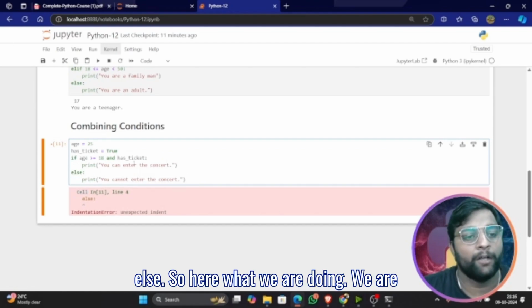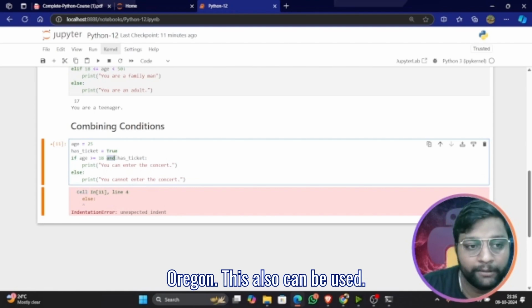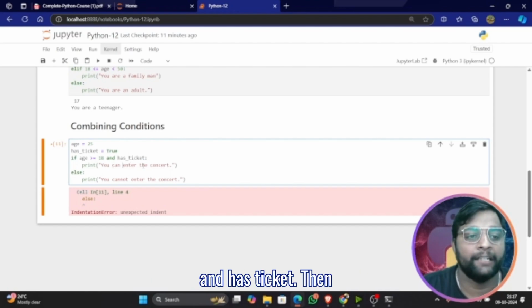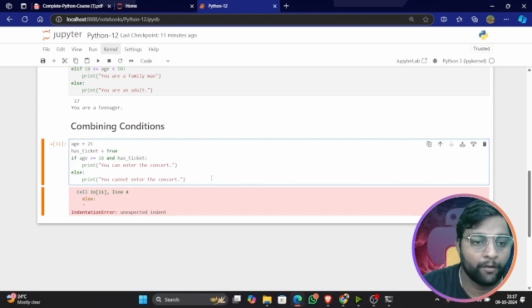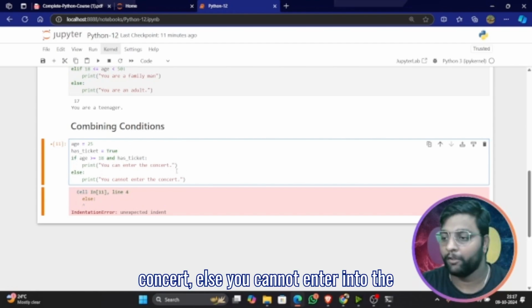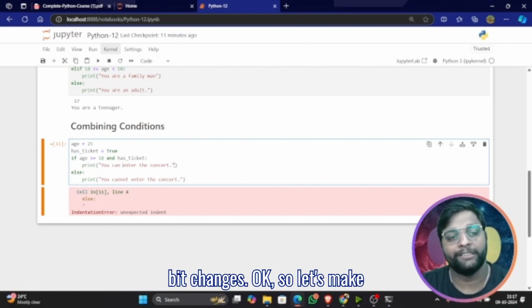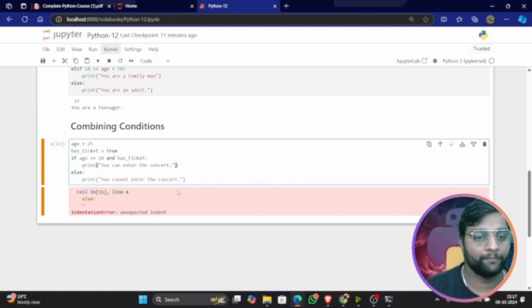Else. So here what we are doing, we are directly using the AND statement, and OR can also be used. So if age is greater than or equal to 18 and has ticket, then you can enter into the concert, else you cannot enter into the concert. So let's make a few changes here.